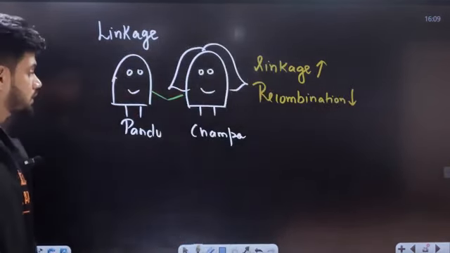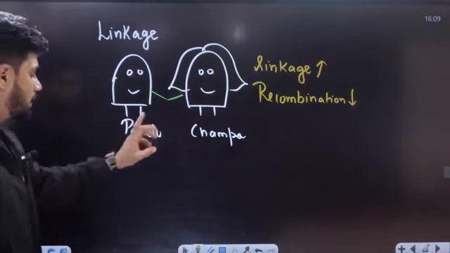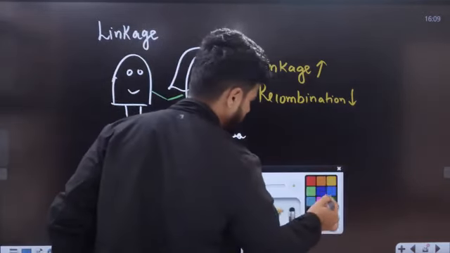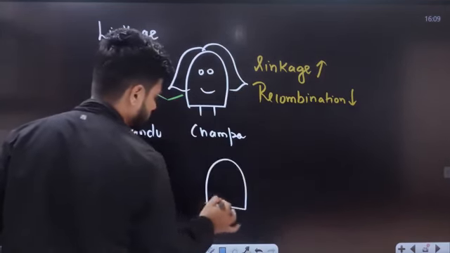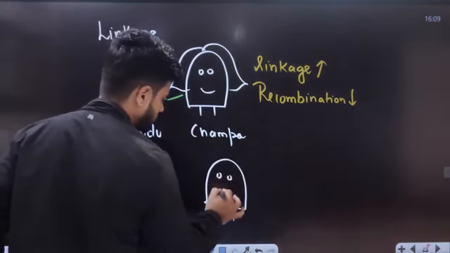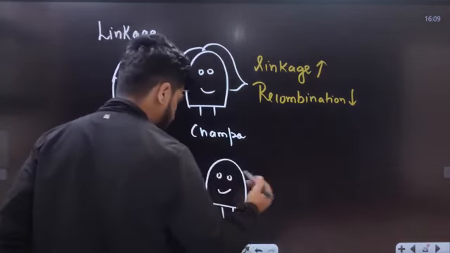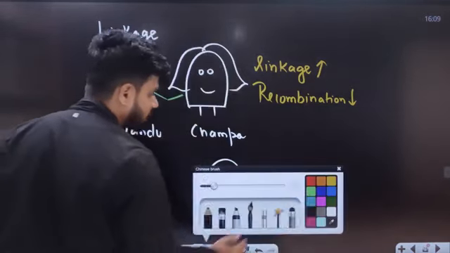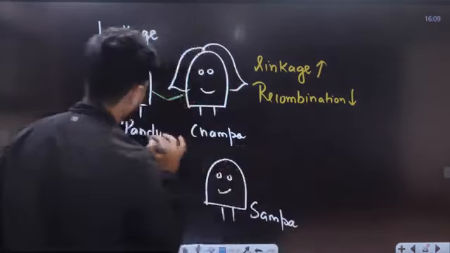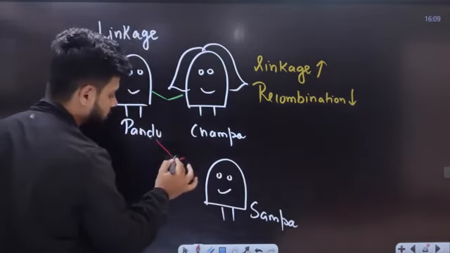Now students, Pandu has one more friend. Her name is, let's say, Sampa. Now the bond between Pandu and Sampa is not very good.